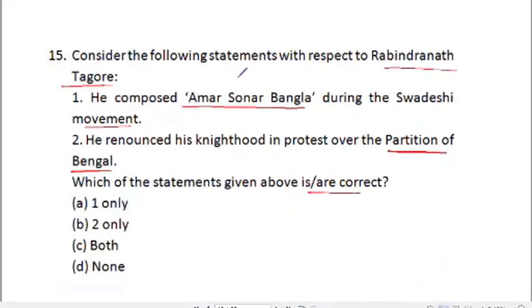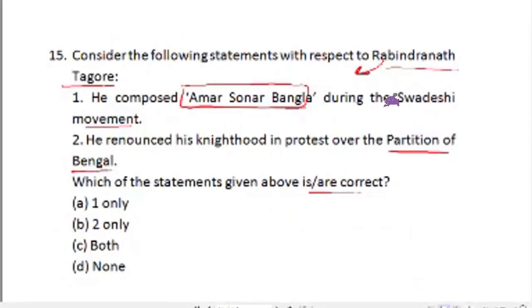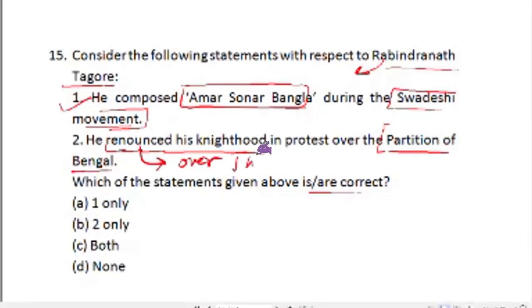Now, about Rabindranath Tagore. Yes, he composed Amar Sonar Bangla, a song, during the Swadeshi movement. So that is true. Statement 2, he renounced his knighthood. Yes, he renounced his knighthood, but not in protest over the partition of Bengal; he renounced his knighthood over the Jallianwala Bagh massacre in 1919. So this statement is wrong. So A is the right answer.